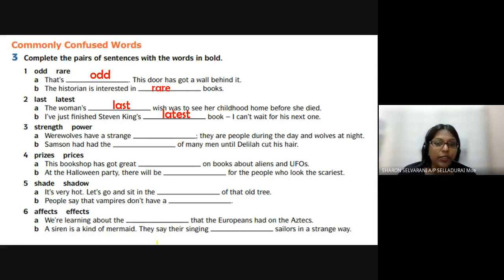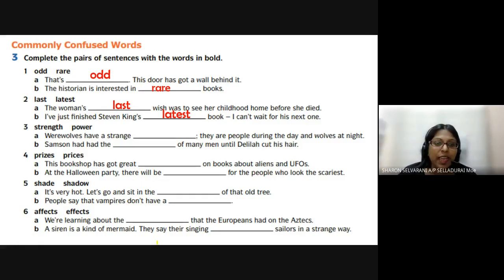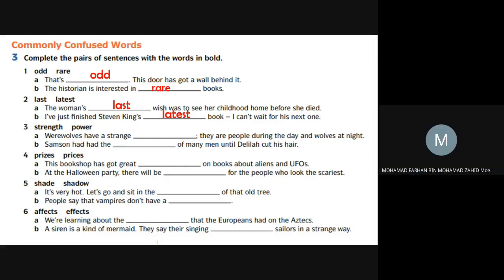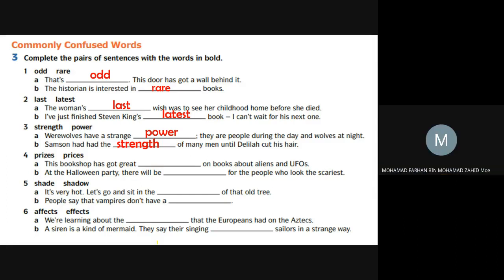Number 3, strength and power. Werewolves have a strange power. They are people during the day and wolves at night. Then number B. Samson had the strength of many men until Delilah cut his hair. It is power and strength. Let's look at number 4. This bookshop has got great prices on books about aliens and UFOs.